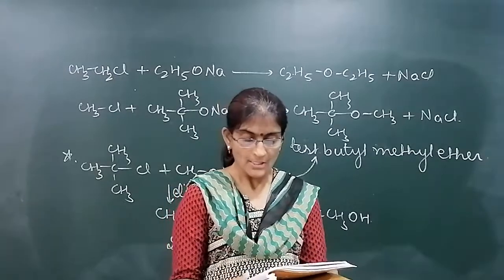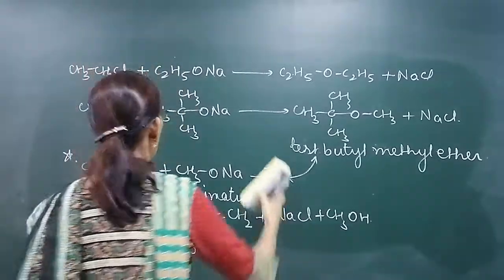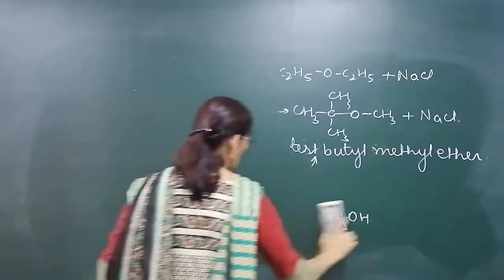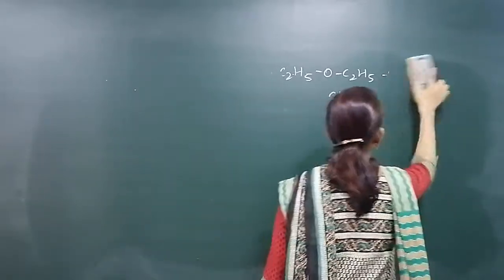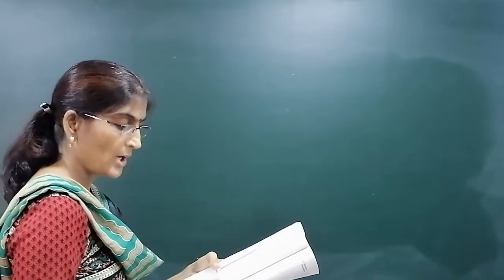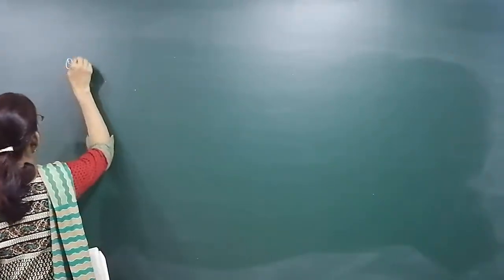Clear? See some examples. Question 11.6. The following is not an appropriate reaction for the preparation of tertiary butyl ethyl ether. What is the major product for this reaction and what is the suitable reaction for preparation of tertiary butyl ethyl ether? Very important question. This question was asked last year in the board exam.